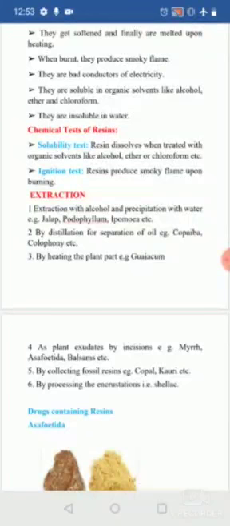By collecting fossil resins, which are underground resins, you can easily collect them. By this technique you can collect the resins of copal and kauri.